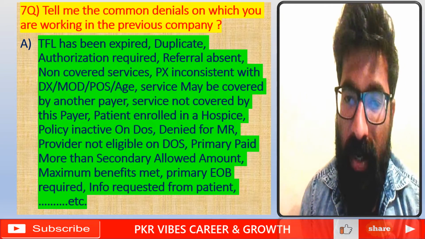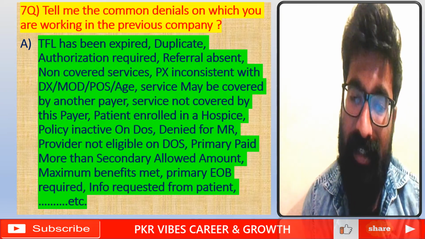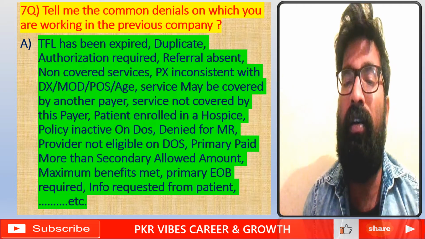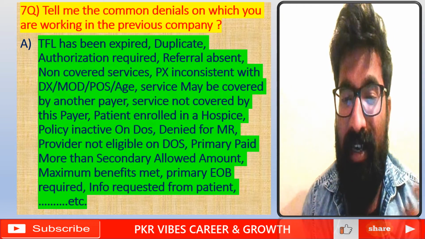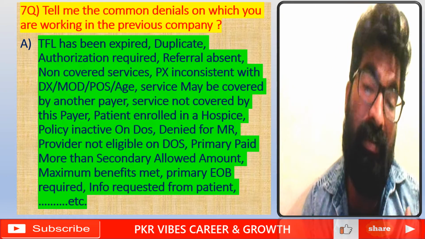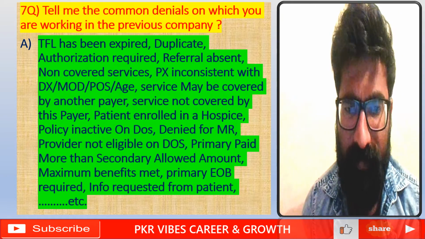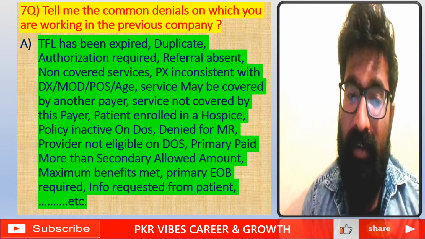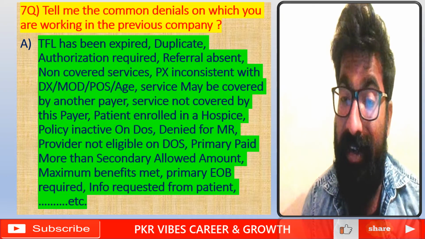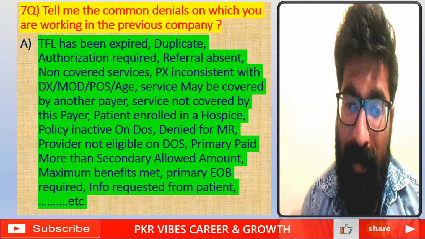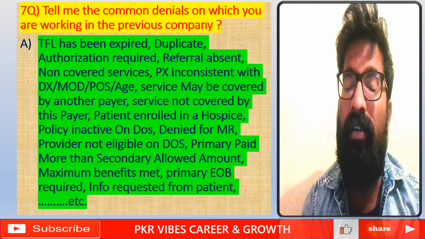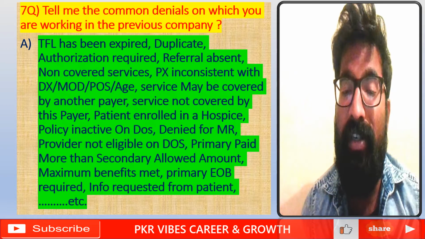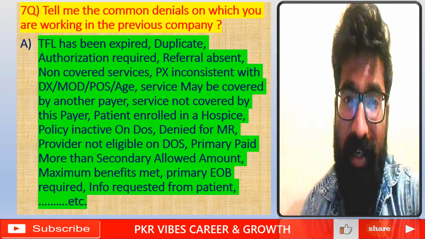Patient is enrolled in a hospice or a skilled nursing facility, policy is inactive on the date of service, nothing but policy lapse, claim is denied or pending for medical records, provider not eligible on the date of service, primary paid more than the secondary allowed amount, maximum benefits reached or met, claim is denied for primary UOB, and information is requested from the patient. So like that, there are so many denials.